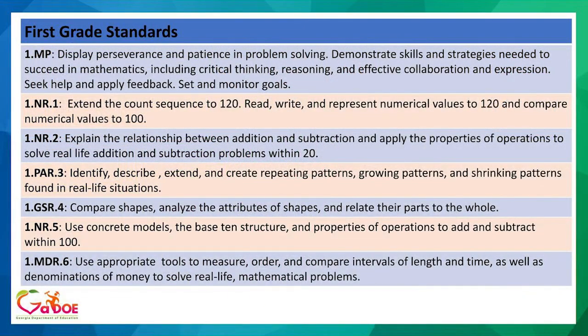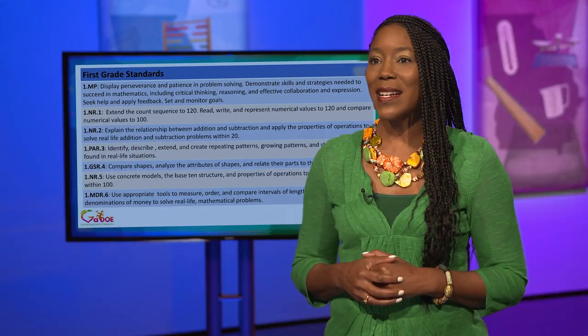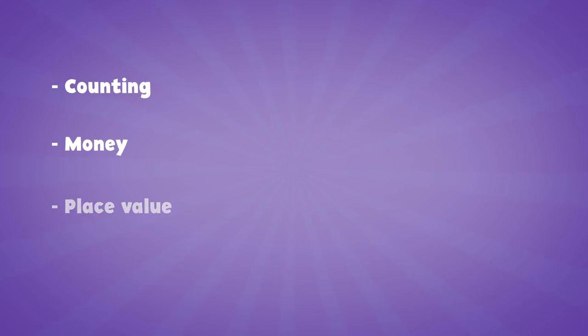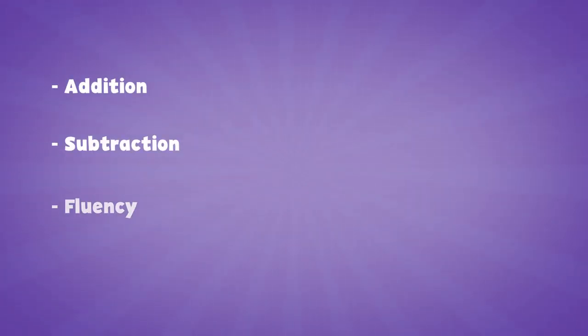There are 6 content standards in first grade. Standard 1 is named 1NR1 because it is part of the big idea of numerical reasoning. This big idea includes essential learning such as counting, money, place value, numbers to 20, addition, subtraction, and fluency.